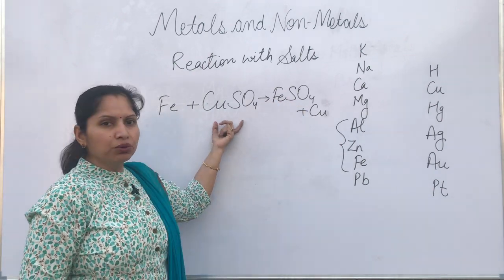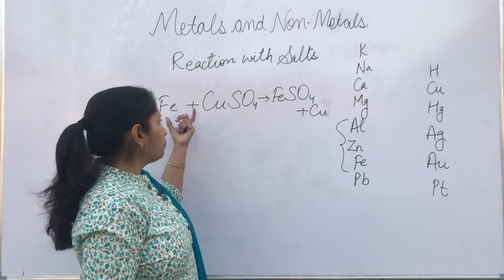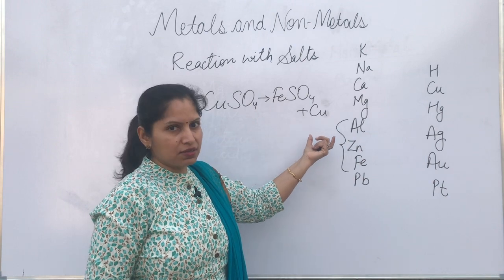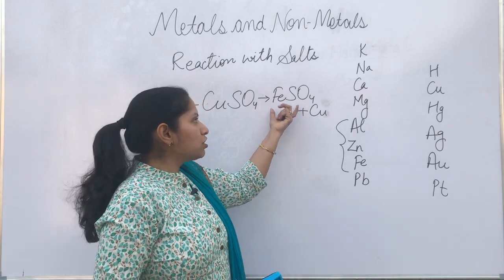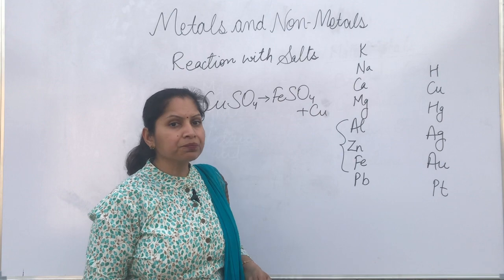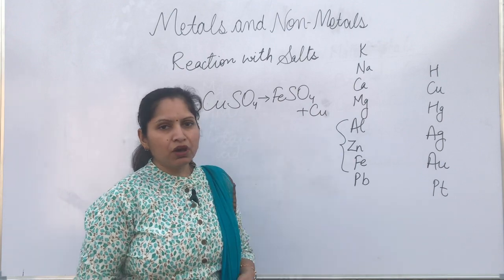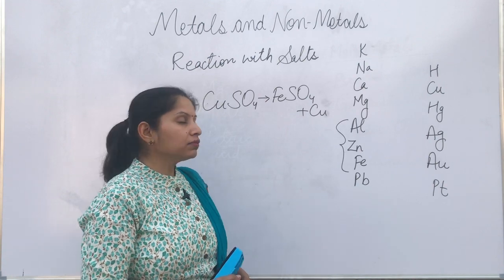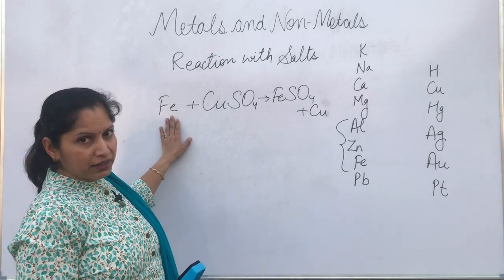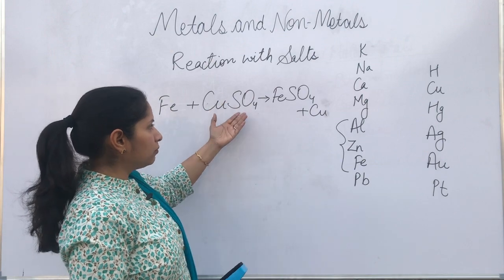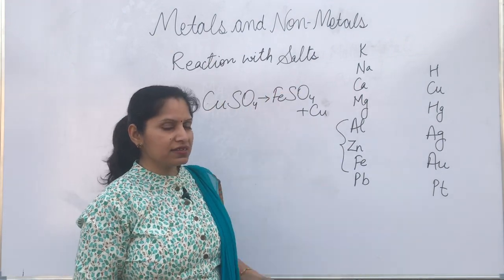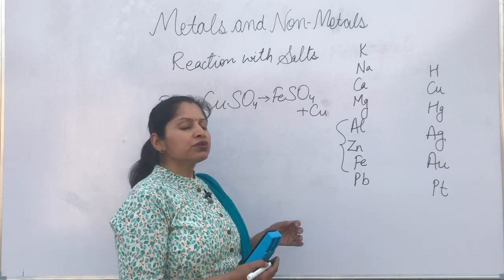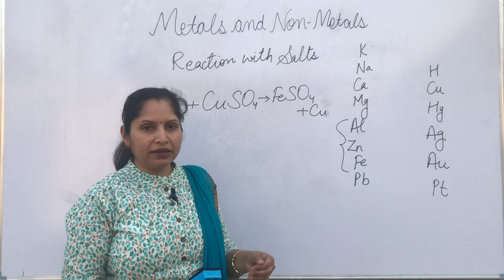Copper sulfate is a blue colored solution. If we put an iron nail in that, after some time we will see that the blue color has disappeared and it turns somewhat greenish, because ferrous sulfate is a greenish solution. So this is the example of a displacement reaction. If a metal is more reactive, it will displace another metal from its solution. Based on the reactivity series, you can work out which metals are going to displace another metal. So that is how metals react with other metal salts.